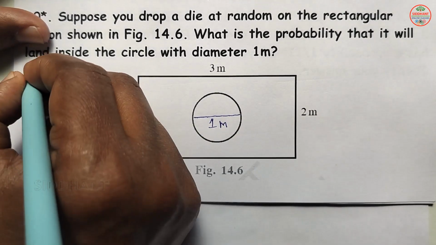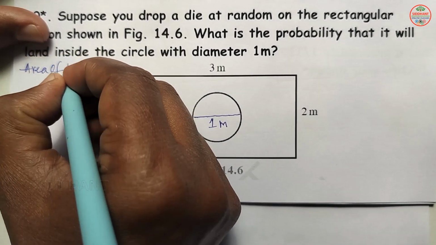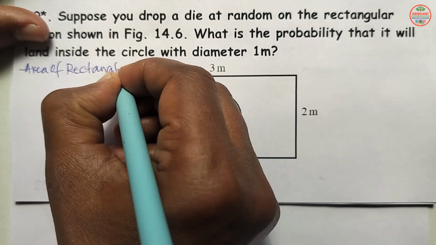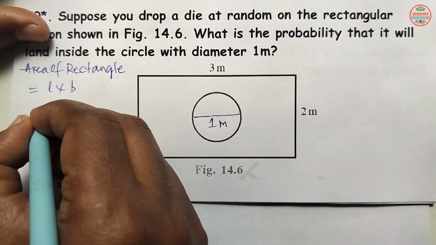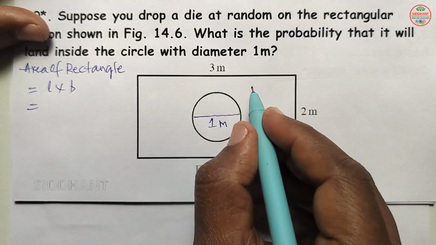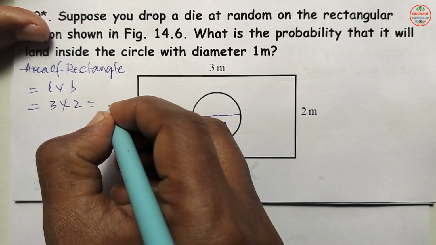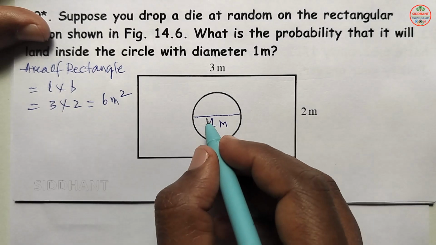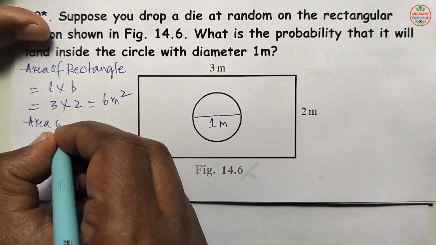Now the area of the rectangle will be L into B. So that will be 3 into 2, which is 6 meters square. Next, the area of the circle.